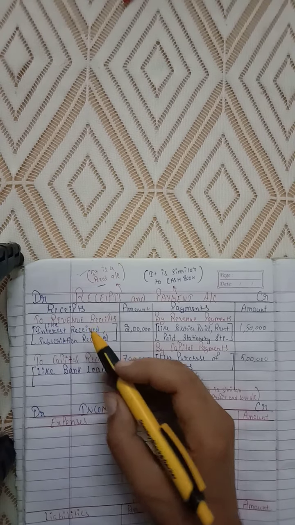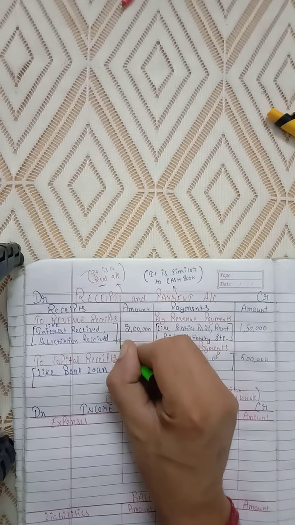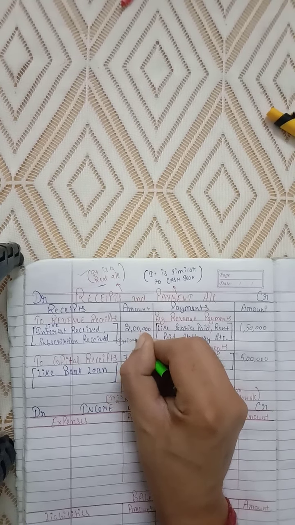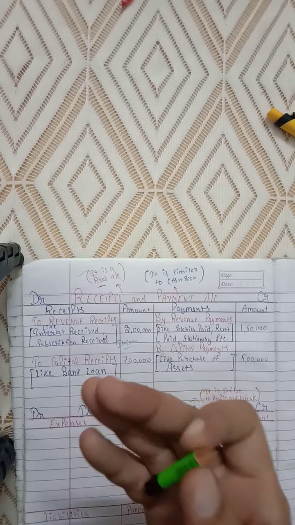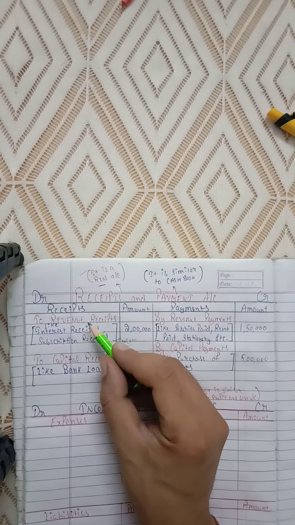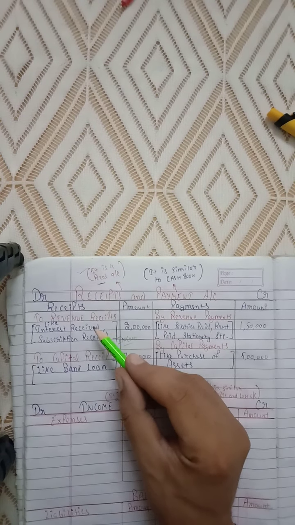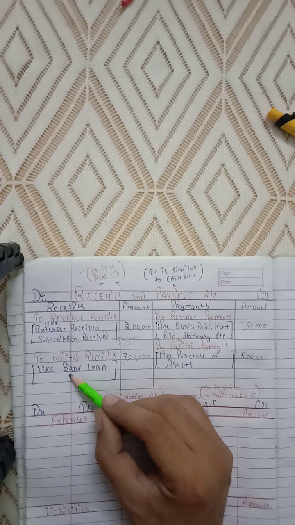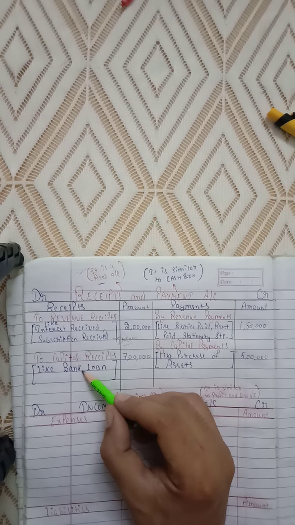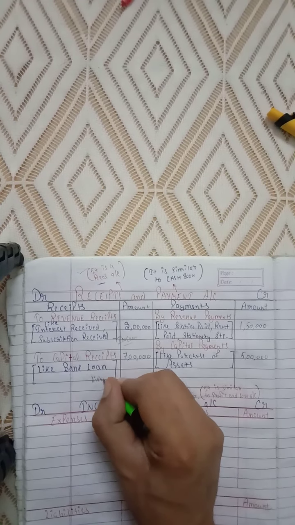your revenue receipts are actually your incomes, right? Remember, interest received, in 11th class you have learned, that is a kind of income. So revenue receipts are incomes, we can call it income. And capital receipt, like I have given example, bank loan. So capital receipts are mainly your liabilities.